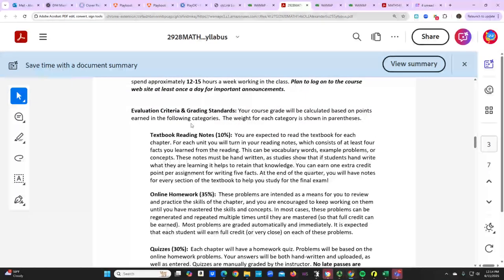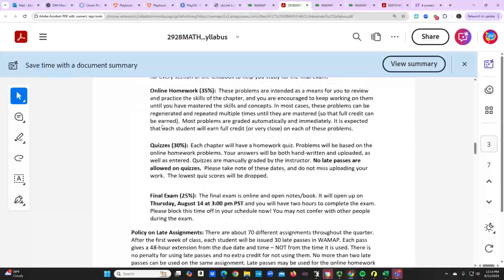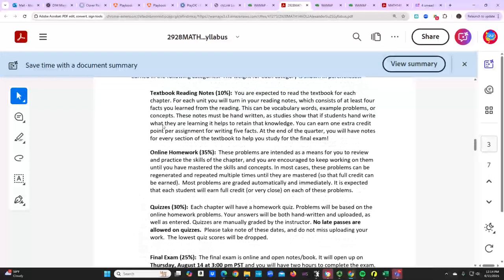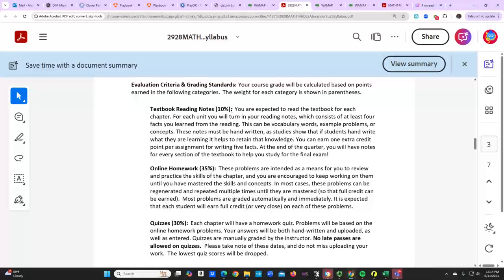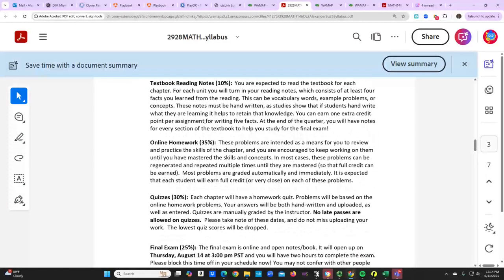So this is a weighted class, and we have four categories. We have textbook reading notes. These are going to be handwritten notes that you take from each section of the course that you read. Then we're going to have online homework. This is going to be 35% of your grade. These problems will closely relate to what you read in the textbook. You should always get 100% on the homework because if you miss a question, you can go back and retry it.